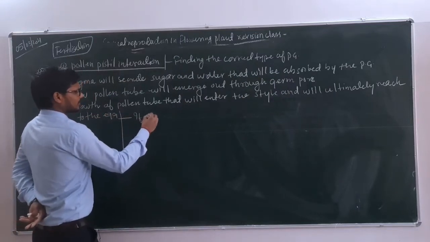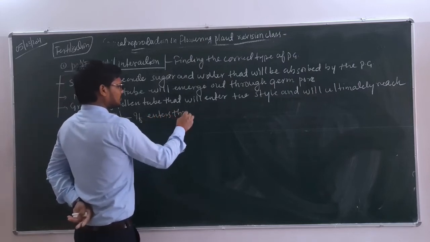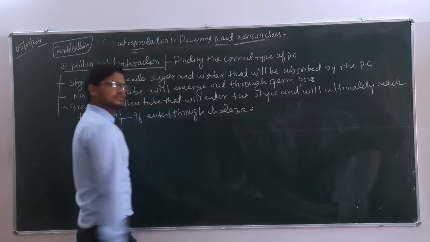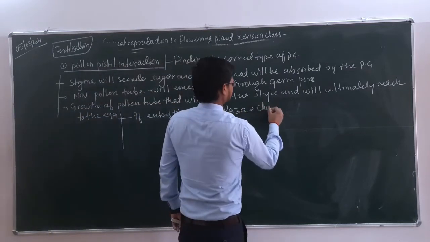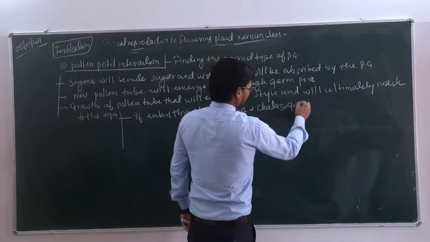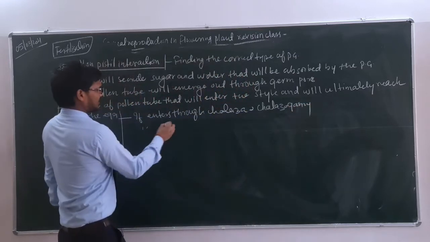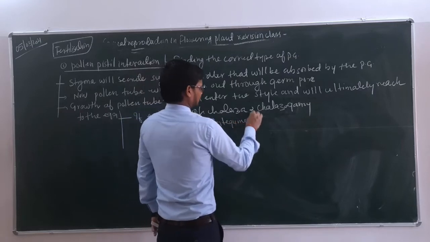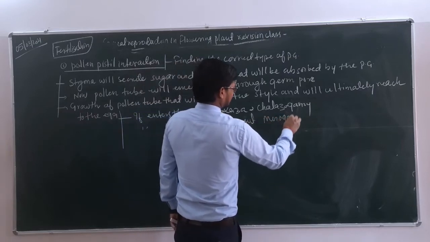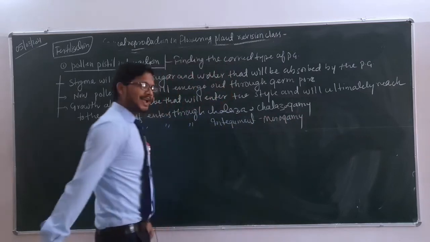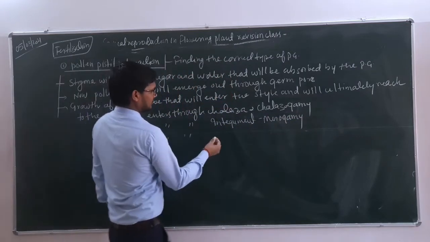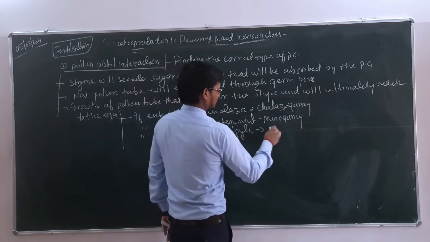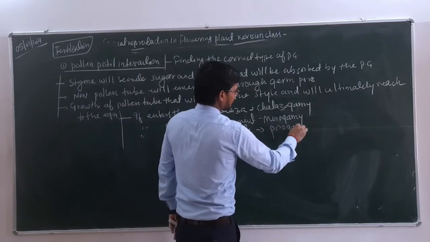It has three possibilities. If it enters through chalaza, if it goes in through the chalaza, that process is known as chalazogamy. Okay. If it enters through integument, it is known as mesogamy, and if it enters through the micropyle, that is most common, it is known as porogamy.